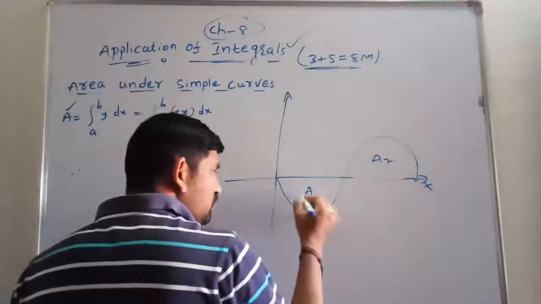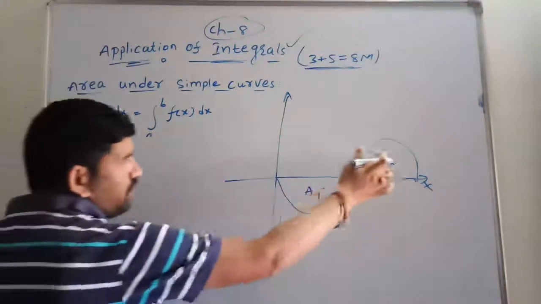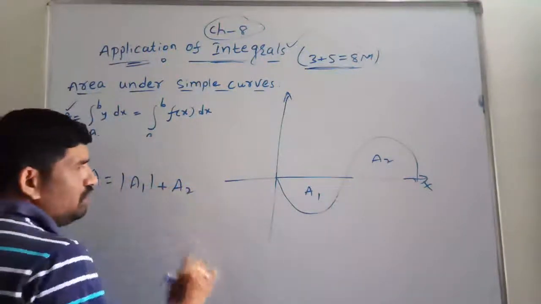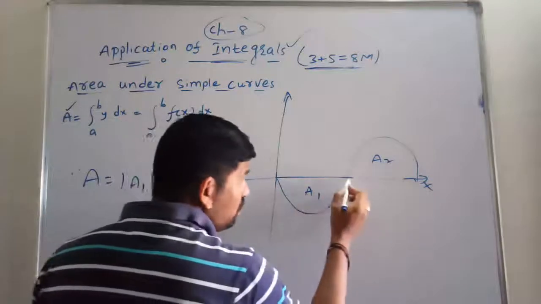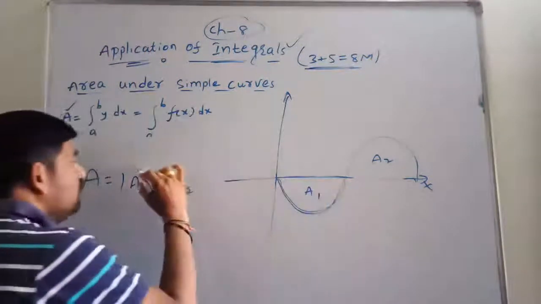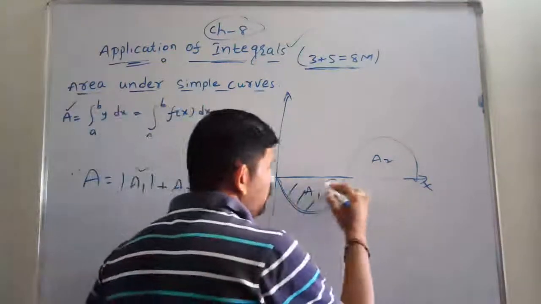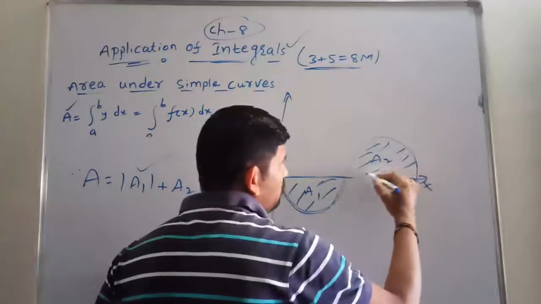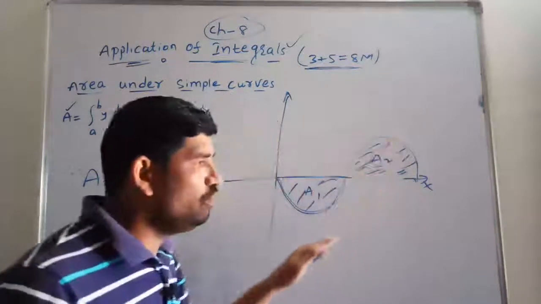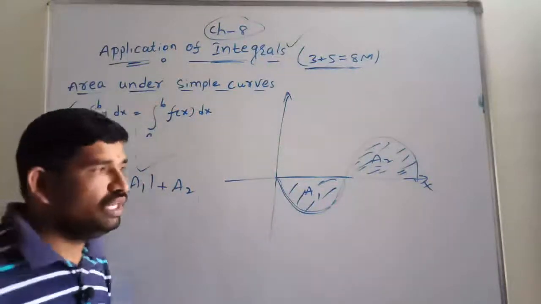If it is lower to the x-axis, you will have to write the total area A is equal to modulus of A1 plus A2. Why are we writing the modulus here? This part is lower to the x-axis. That's why we are taking the modulus, because area is always positive. We are finding the shaded region area. This one plus this one, then the total area will be obtained. This is the way we find the area of curves.